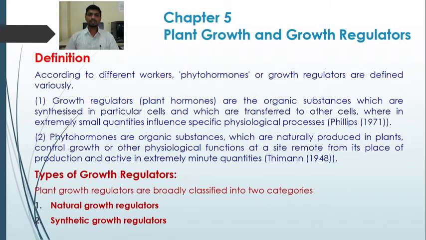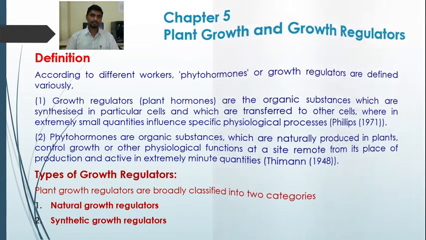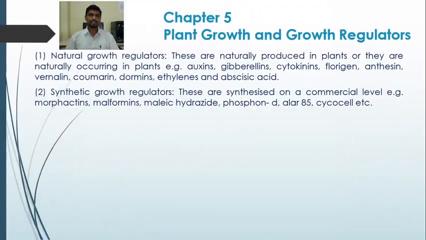Now the types of growth regulators. The naturally occurring growth regulators have been broadly classified into two categories: natural growth regulators and synthetic growth regulators. Those growth regulators which are naturally produced in the plant body are natural growth regulators, while those growth regulators which are synthesized on a commercial scale are called synthetic growth regulators. One by one we are going to study this. The first one is the natural growth regulators.